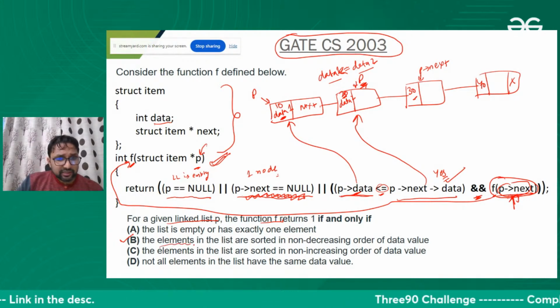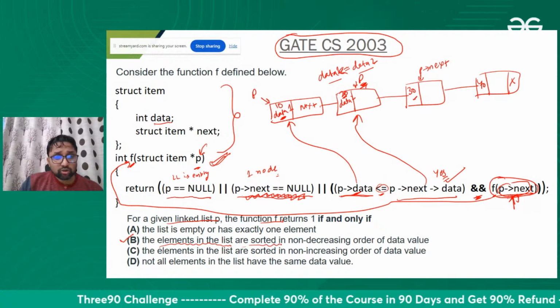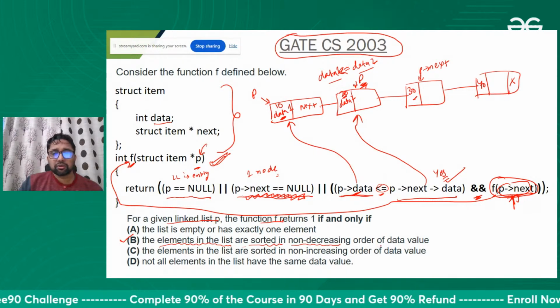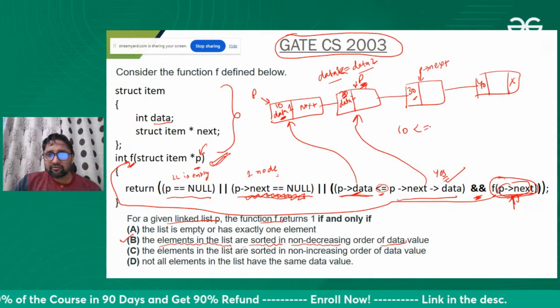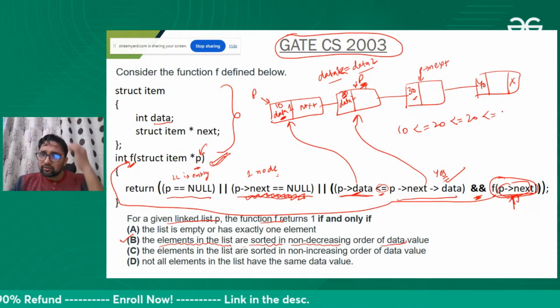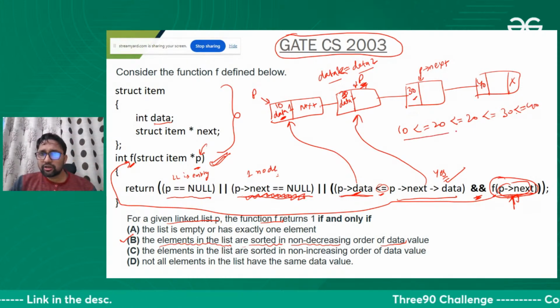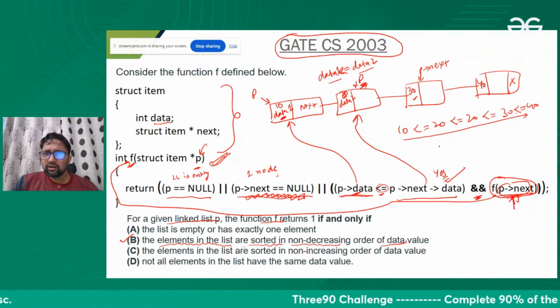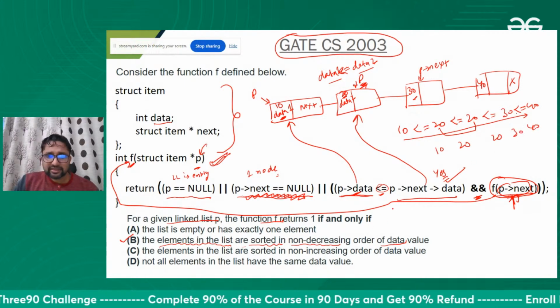This function is checking if the elements in the linked list are sorted in non-decreasing order or not. So this is non-decreasing order. 10 is less than or equal to 20, which is less than or equal to 30, and so on up to 40. In non-decreasing order, elements can be equal also. So this is what it is checking.